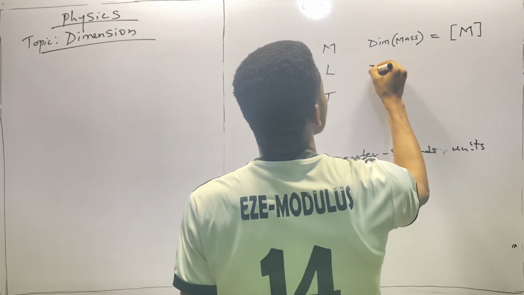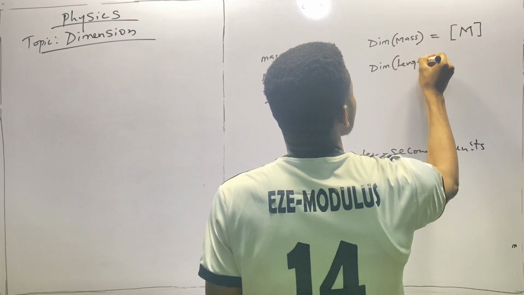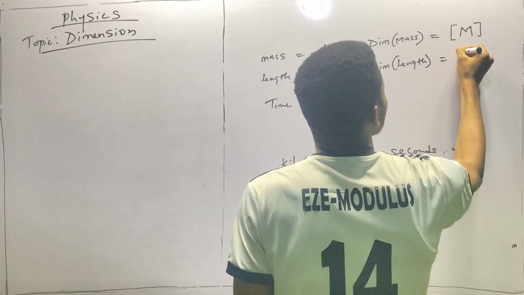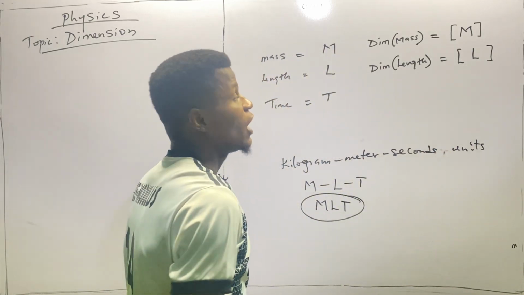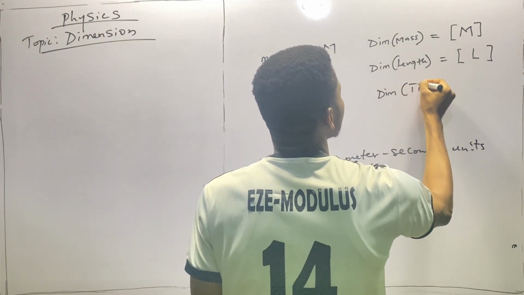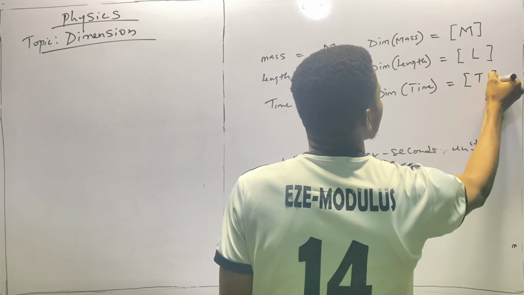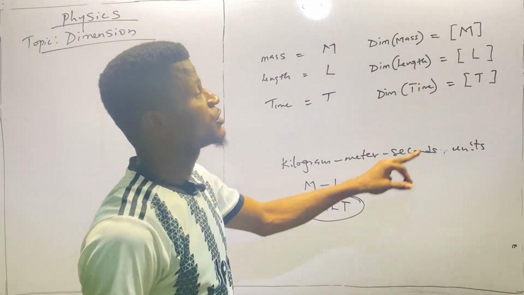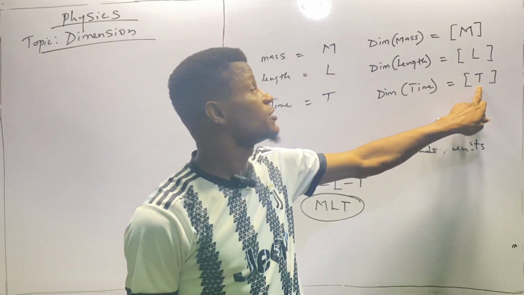However, dimension of length, which is dim length, can as well be represented by a parenthesis having a capital L inside it. And dimension of time, which is dim time, also has capital T inside the parenthesis.